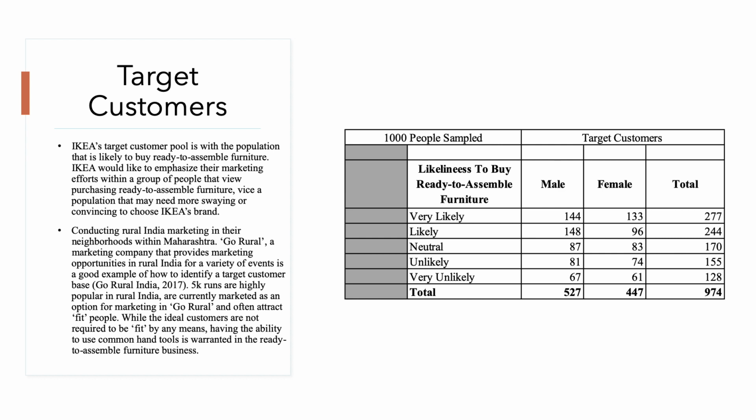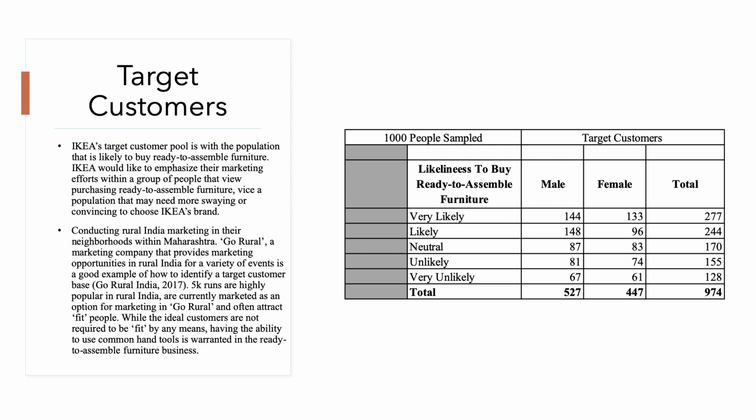Conducting rural India marketing in the neighborhoods within Maharashtra, Go Rural, which is a marketing company that provides marketing opportunities in rural India for a variety of events, is a good example of how to identify a target customer base. As I stated previously, we'd like to do an outdoor event which is going to attract a lot of people, something that is secondary to the reason you're actually there.